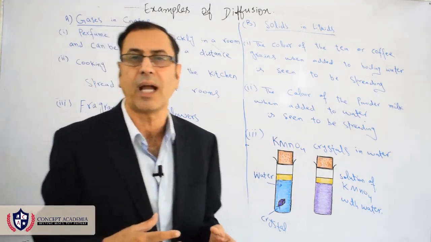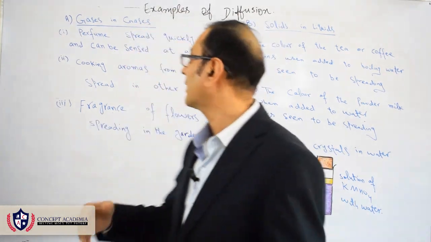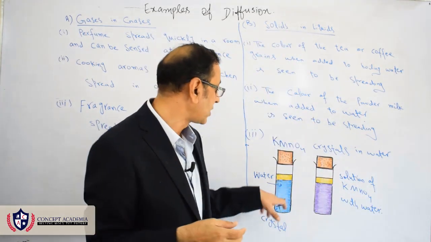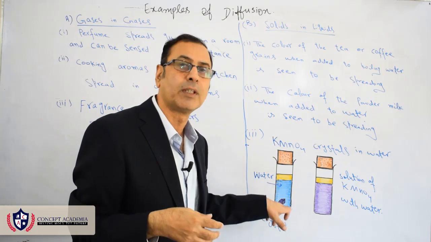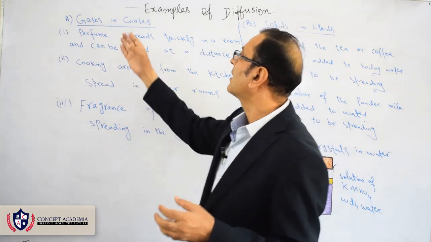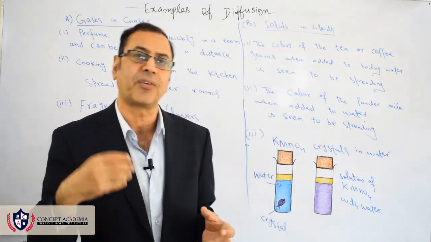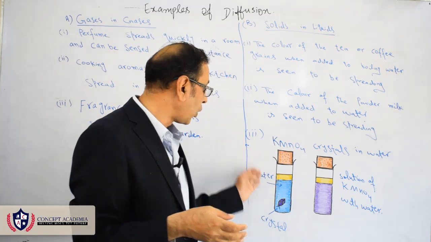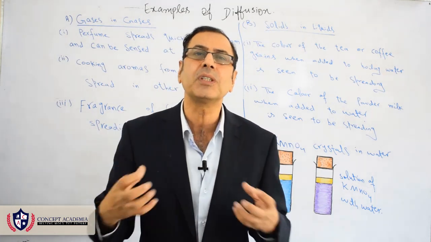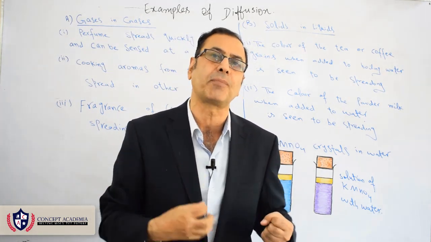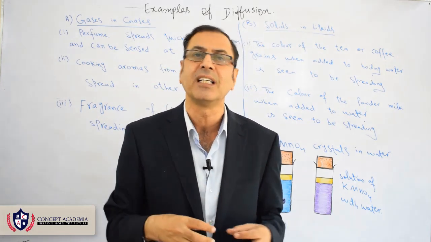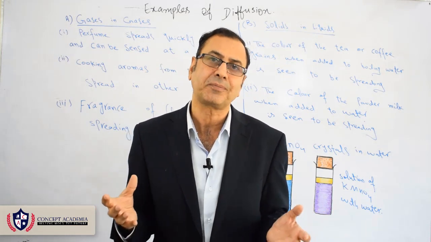Here is a point I would like to make: the movement of gases is faster compared to the movement of solid particles and liquid particles. So the rate of diffusion in gases is faster compared to the rate of diffusion in water with a crystal. We have already discussed that diffusion depends upon the movement of the particles. The faster the movement of the particles involved in the diffusion process, the faster the rate of diffusion.